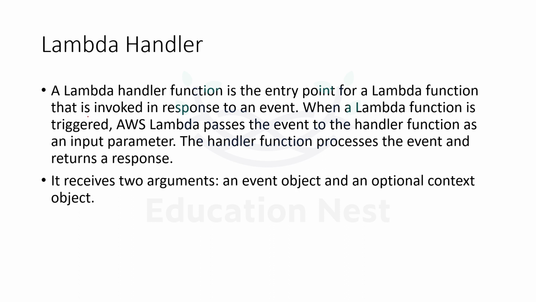Whenever any Lambda is invoked in response to an event, the first thing it will search for is the Lambda handler function. When the Lambda function is triggered, AWS Lambda will pass the event to the handler function. Whatever event happened will be passed to the Lambda function. It will process that event and return a response.